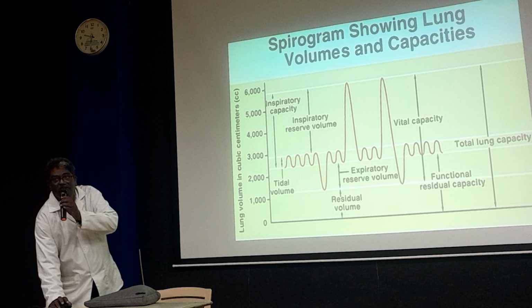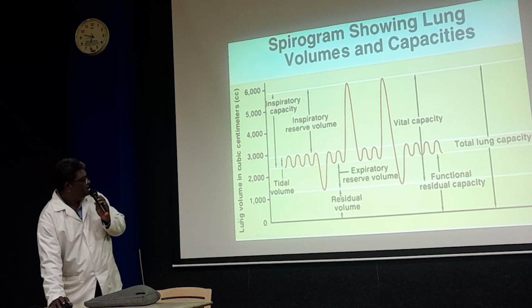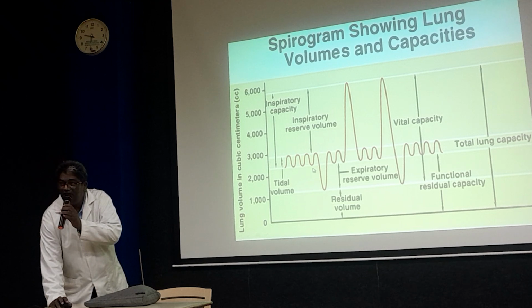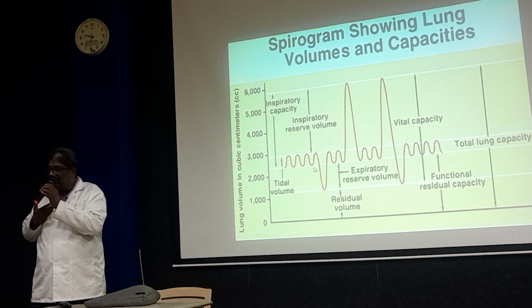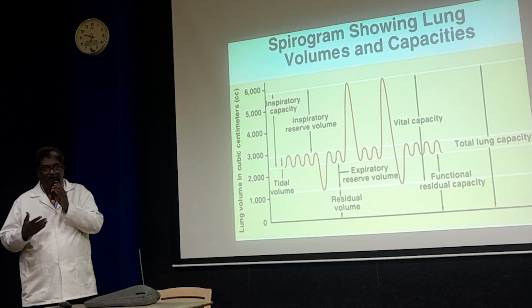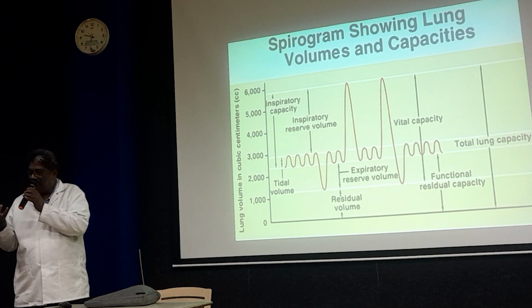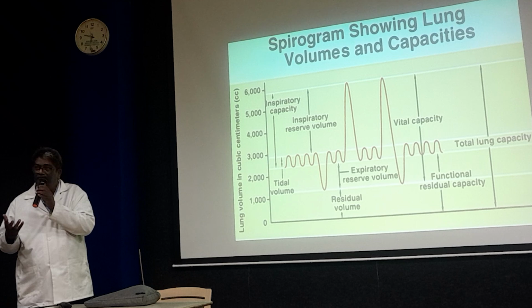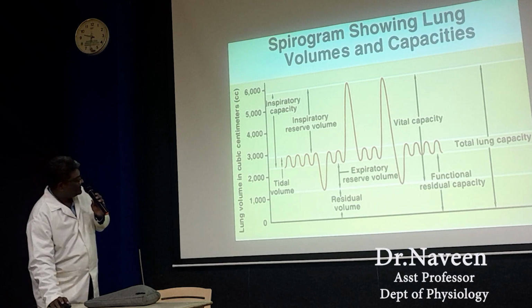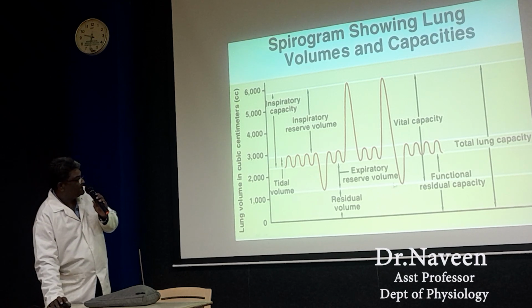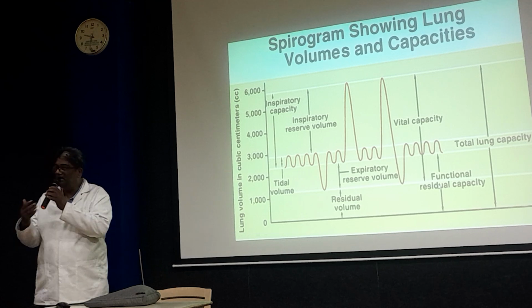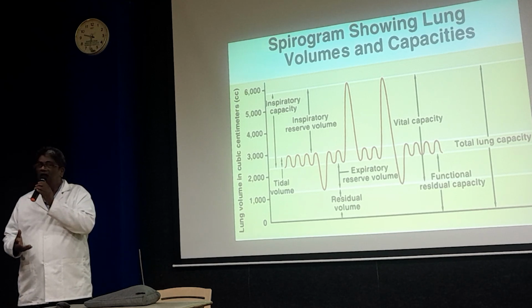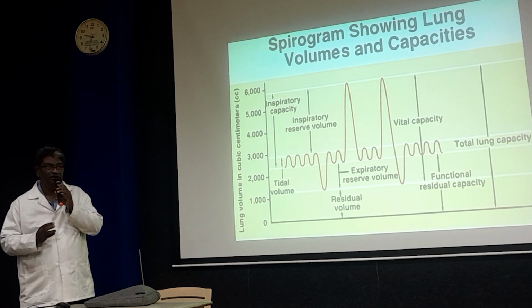Expiratory reserve volume means after the quiet expiration, the additional amount of air expelled is called expiratory reserve volume. And after the expiration, the amount of air present inside the lung is called residual volume.